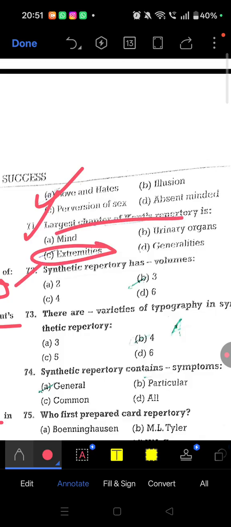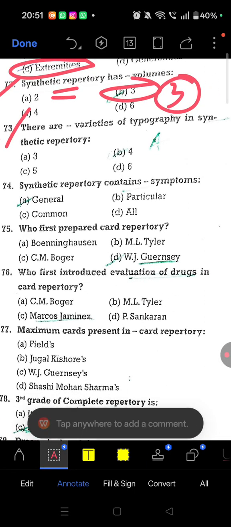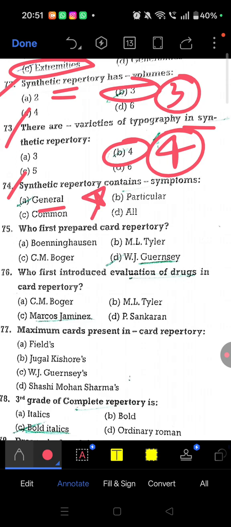Question 72, synthetic repertory. Synthetic repertory has 3 volumes. Okay, so remember synthetic repertory has 3 volumes. Question 73, there are dash varieties of typography in synthetic repertory. So 4 varieties, 4 typography. Okay, question 74, synthetic repertory contains general symptoms. It contains general symptoms and it has 3 volumes.